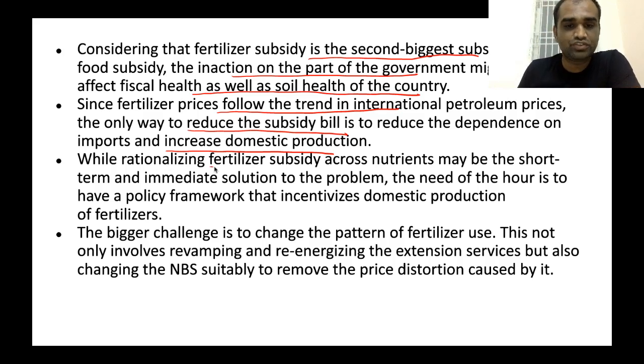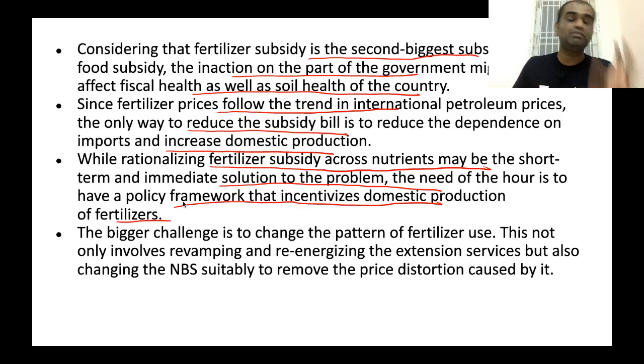While rationalizing fertilizer subsidy across nutrients may be a short-term, immediate solution to the problem, the need of the hour is to have a policy framework that incentivizes domestic production of fertilizers. So even though NBS scheme can give a short-term fix with this skewed demand as well as production needs, the need of the hour is to have a broad policy which addresses the need to increase our domestic production to meet our fertilizer demand.